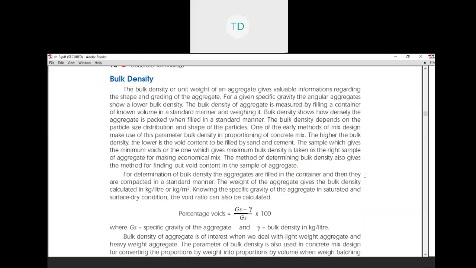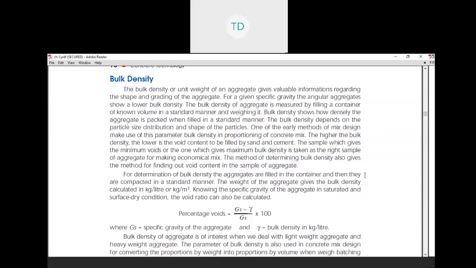The bulk density depends on the particle size, distribution, and shape of the particle. One of the early methods of mix design made use of this parameter, bulk density, in proportioning of concrete mix. The higher the bulk density, the lower is the void content to be filled by sand and cement. The sample which gives the minimum void, or the one which gives maximum bulk density, is taken as the right sample of aggregate for making an economical mix.